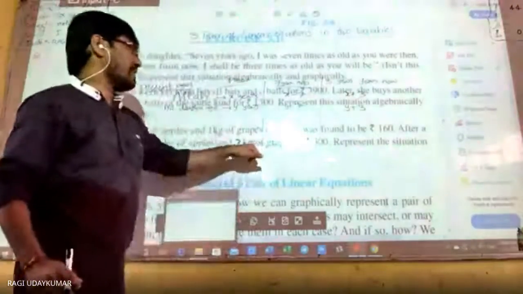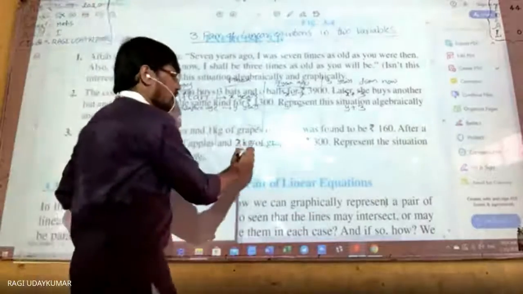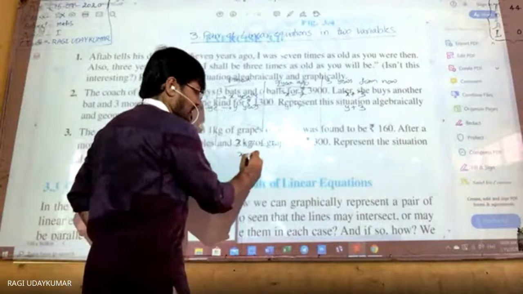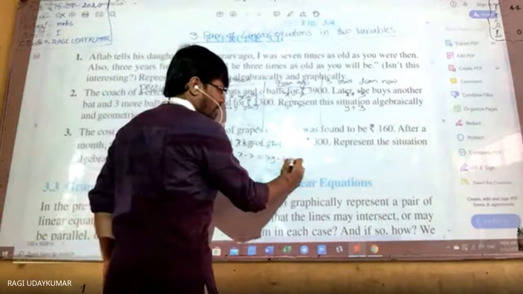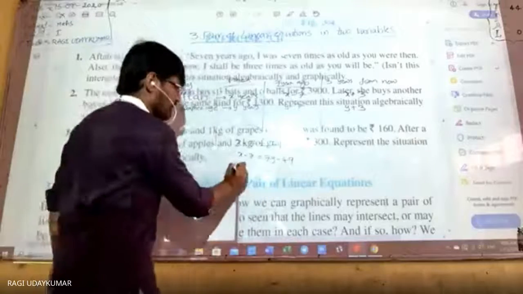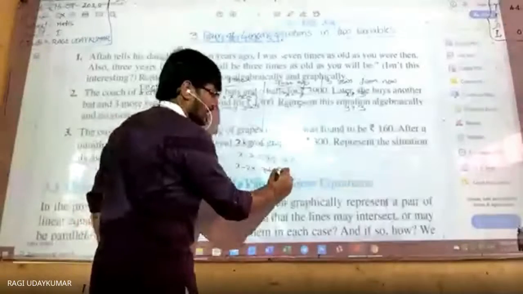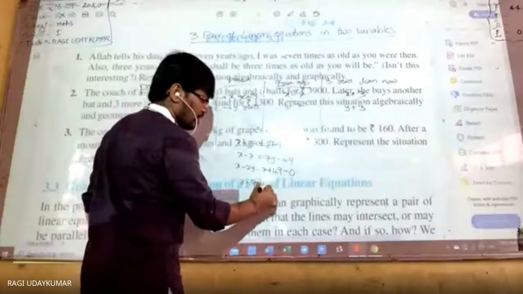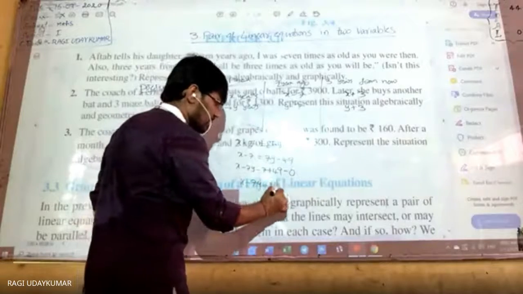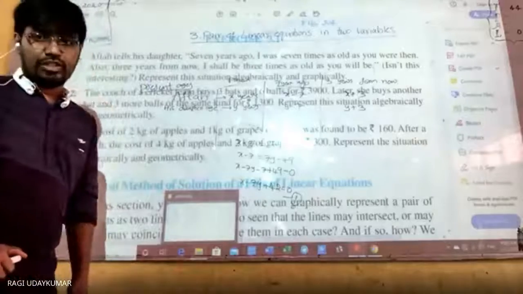Yes, sir. 7 times of y minus 7. So now x minus 7 is equal to 7 into y minus 7. Now this simplifies: x minus 7 is equal to 7y minus 49. Take these two to the right side: x minus 7y minus 7 plus 49 is equal to 0. So x minus 7y plus 42 is equal to 0. This is one linear equation.